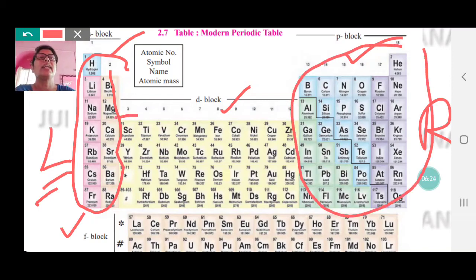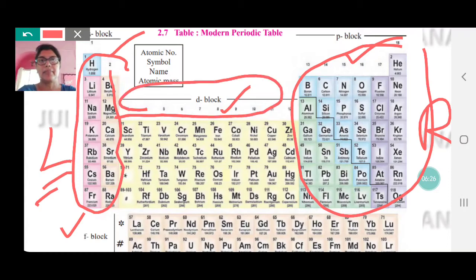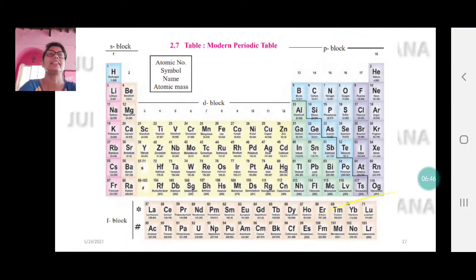Then we have the D block in the center. These are in between, called transitional elements, because they are neither totally showing metallic property nor totally showing non-metallic property. They are transitional elements. And then we have the F block at the bottom, the lanthanide and actinide series.